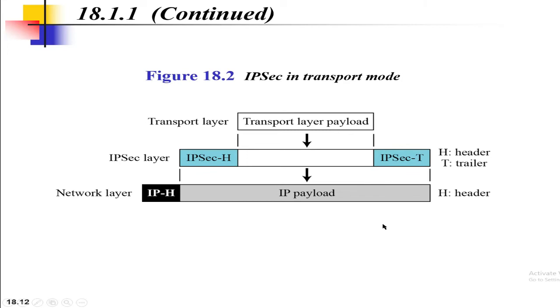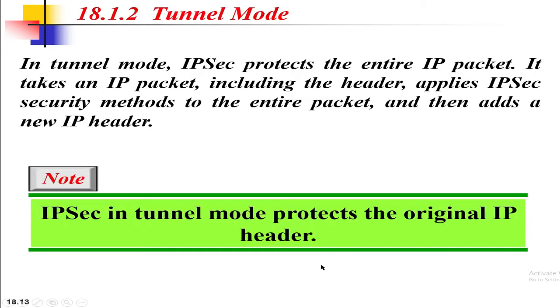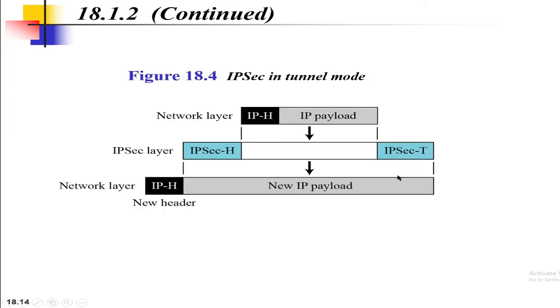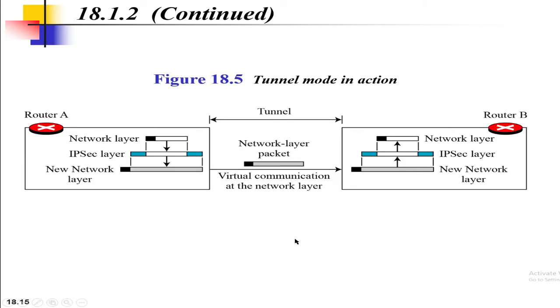Okay, let's see tunnel mode. In tunnel mode, the flow is from the network layer to the IP security layer and then back to the network layer again. It protects the entire IP packets as shown in the diagram, and as you can see, this mode is normally used between two routers, or host and router, or router and host.